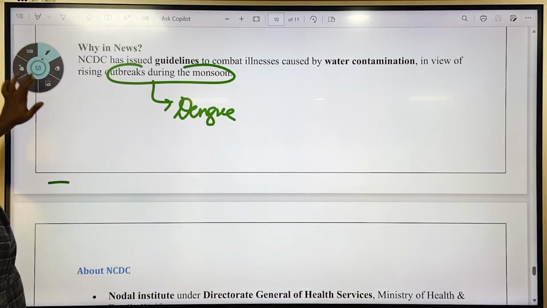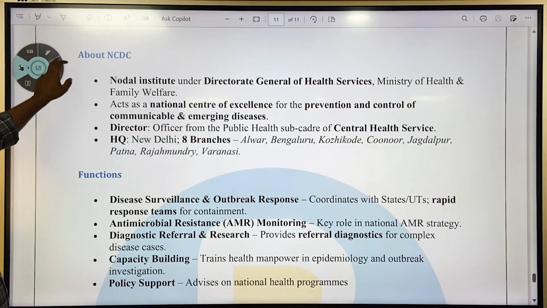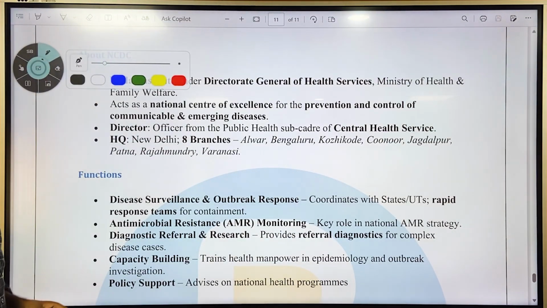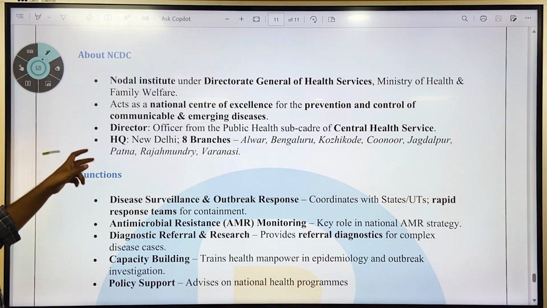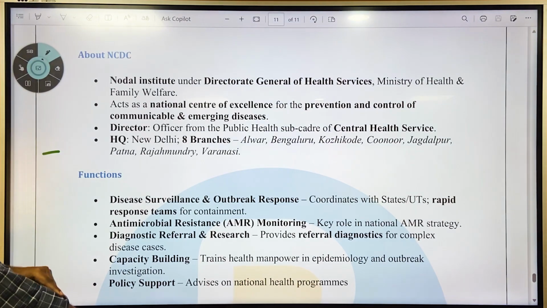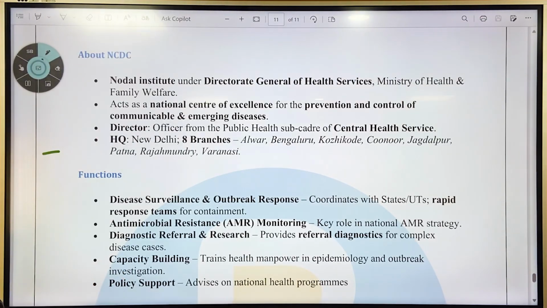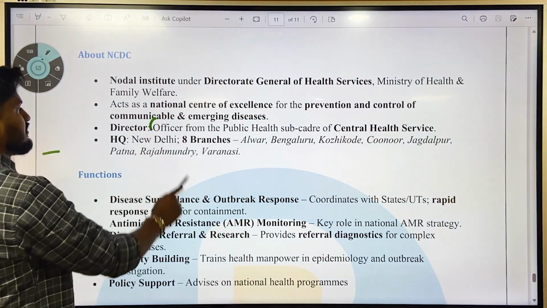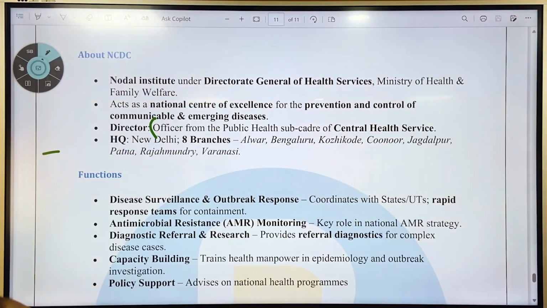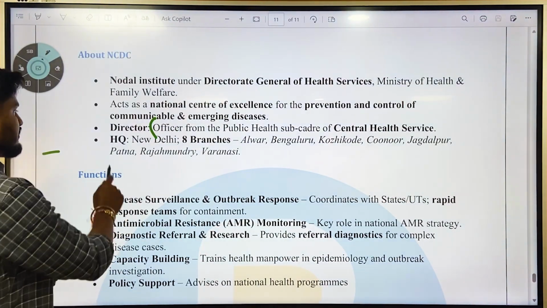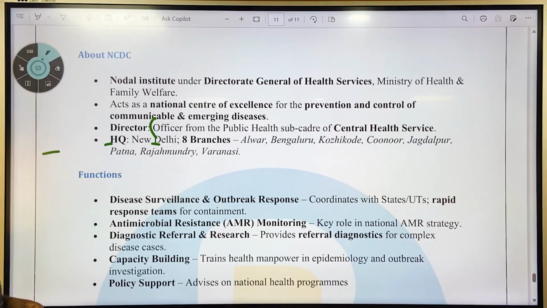Next, about NCDC. It is a nodal institute under the Director General of Health Services under the Ministry of Health and Family Welfare. It acts as the National Centre of Excellence for prevention and control of communicable and emergent diseases. The Director is an officer from the Public Health Sub-cadre of the Central Health Services. It is headquartered in Delhi, with 8 branches: Alwar, Bangalore, Kozhikode, Coonoor, Jabalpur, Patna, Rajahmundry, Varanasi, etc.